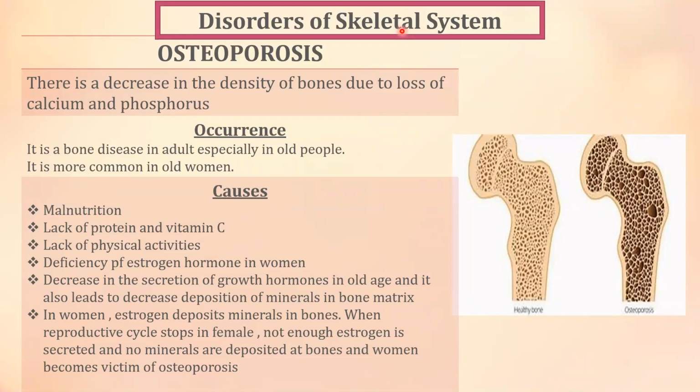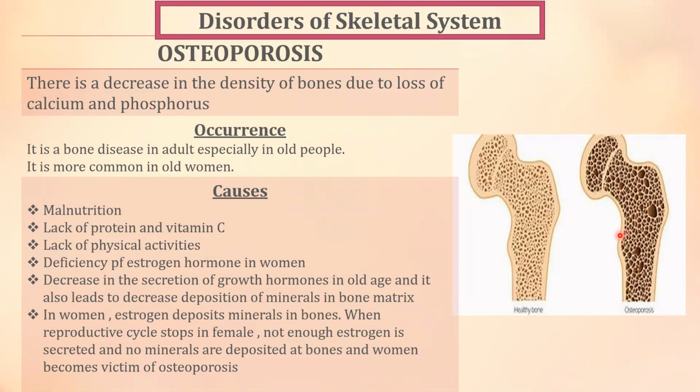First disorder is osteoporosis. There is a decrease in the density of the bones due to the loss of calcium and phosphorus. Pores form inside the bone due to the loss of calcium and phosphorus. Why does bone density decrease? Because calcium and phosphorus are lost, due to which pores form inside the bones, and the bones become weak.